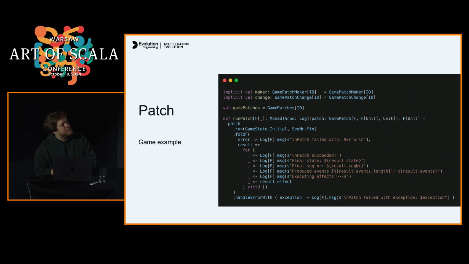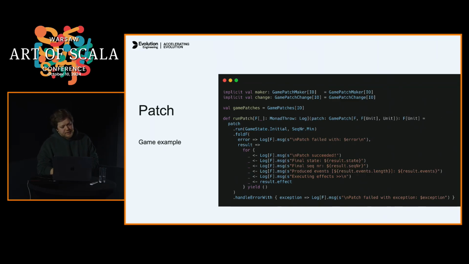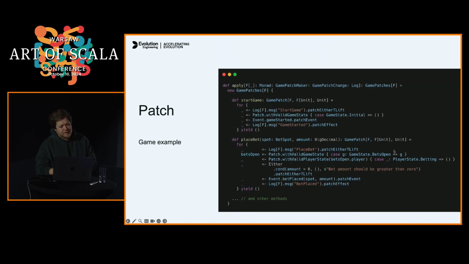Again, in order to run it, we're going to need those instances for Maker and Change. We're going to create some analytical game patches. We'll take a look at it in a minute. And we have a run patch function which just accepts our game patch. And again, we're just calling run and we're folding on error. And here, as our effect type in our game patch, we're going to be using this F from unit.